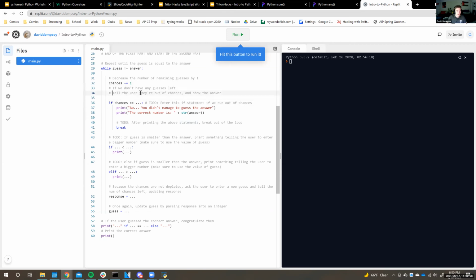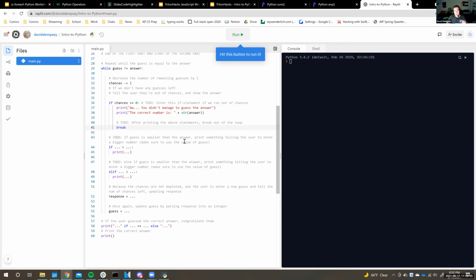Next up, we want to tell the user if they're out of chances, and we'll show the answer. If they guess too many times and they have 0 chances left, then it'll enter this if statement and print out, you didn't get the right answer, this is what the correct answer was. And then finally, it'll break out of this while loop. So it'll stop looping because they never ended up getting the right guess and they ran out of chances.